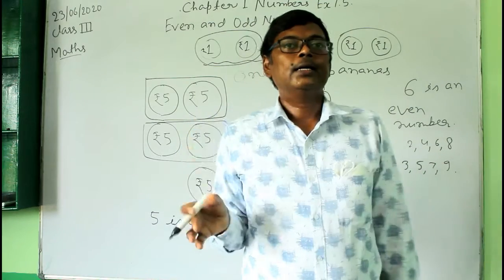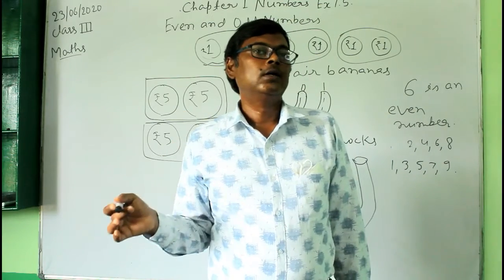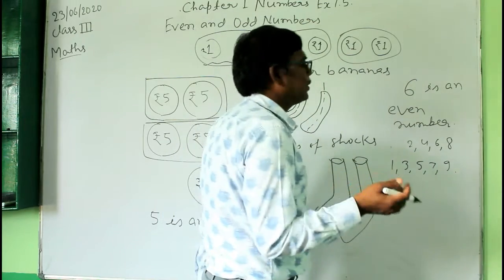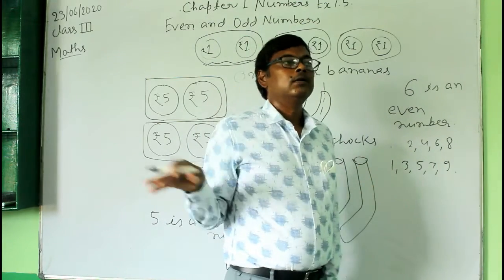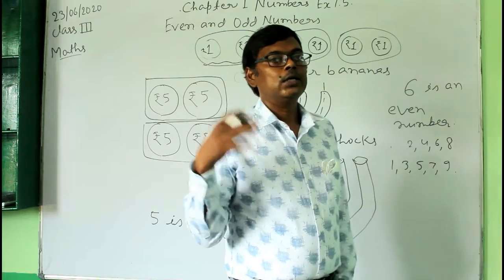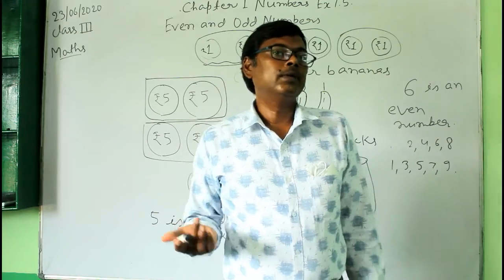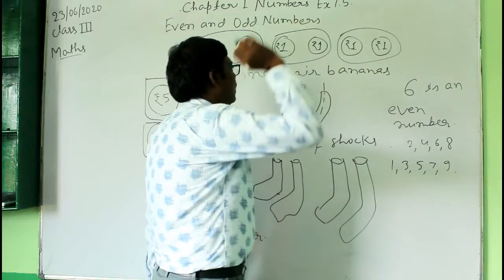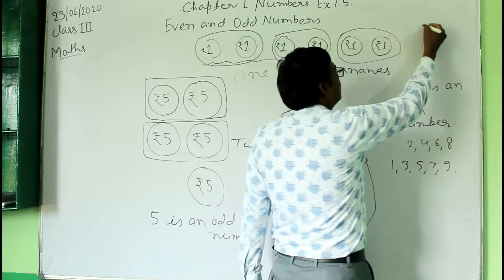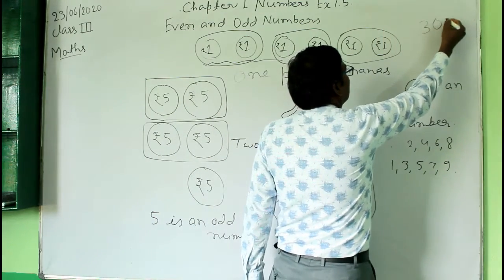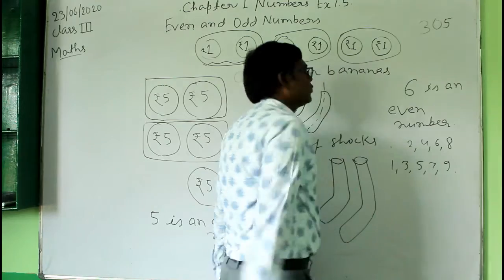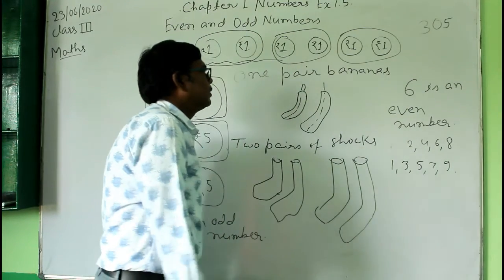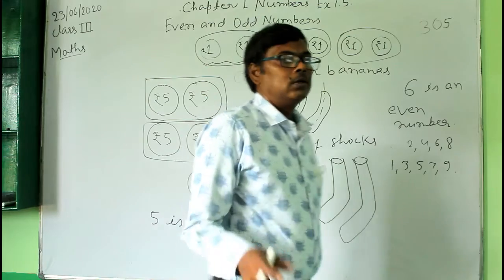To identify whether a given number is an even number or an odd number, there is a method. You can identify any number and determine whether it is an even number or an odd number. For example, suppose a number is 305. How will you tell that this number is even or odd?